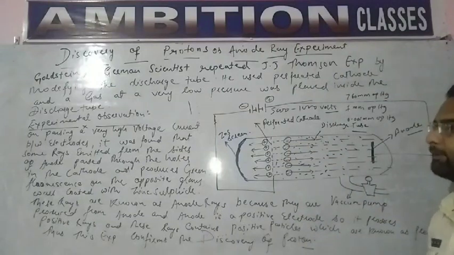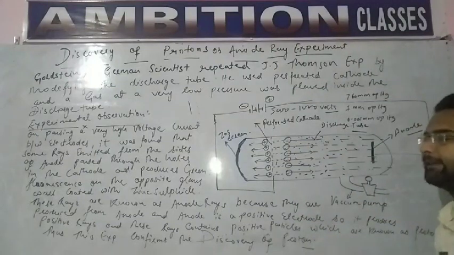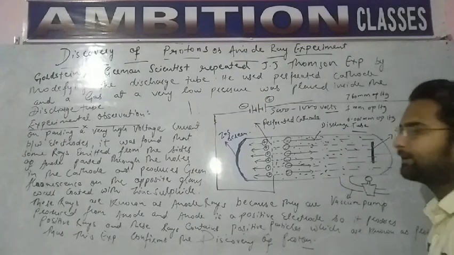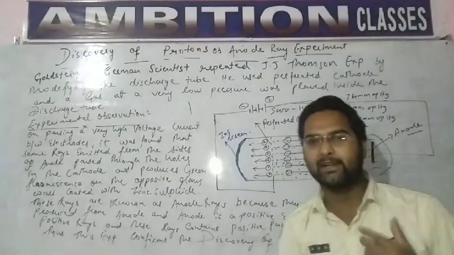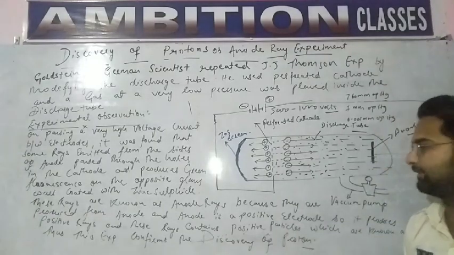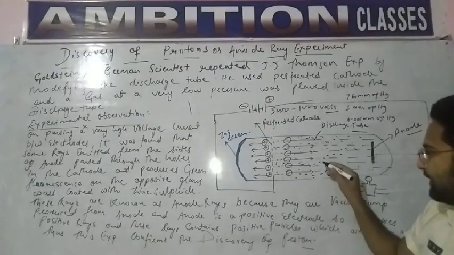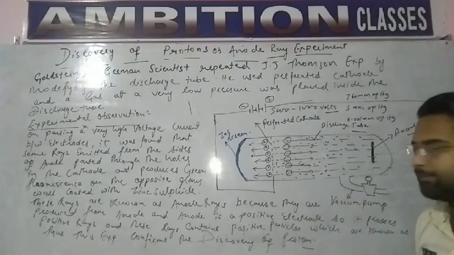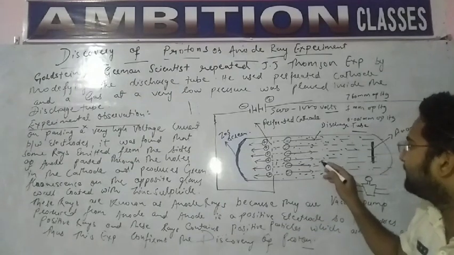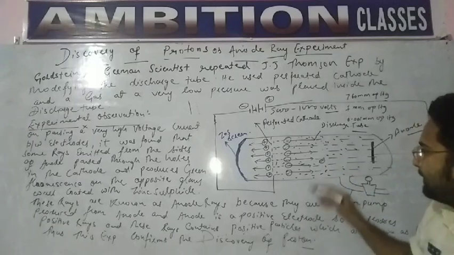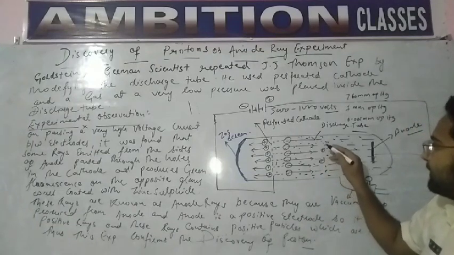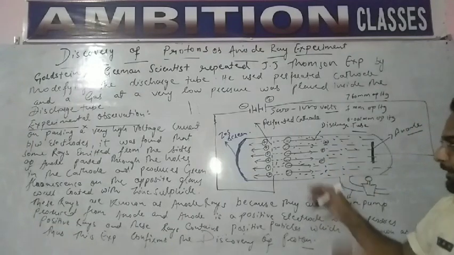In the cathode ray experiment, I told you the property of cathode rays. What was the property of cathode rays, students? It always ionizes the gas through which it passes. It will ionize this gas. That is, cathode ray is negative, and these gas particles will become positive, this one also positive, this also positive.